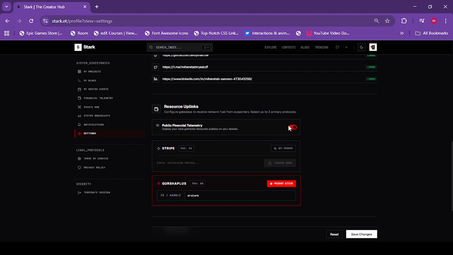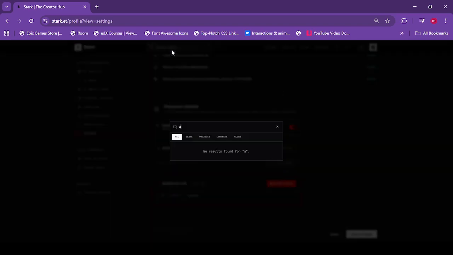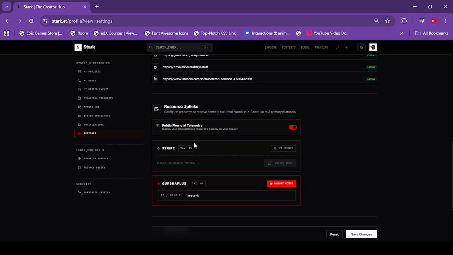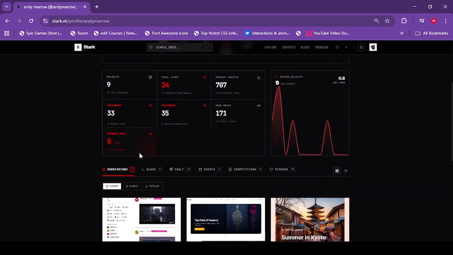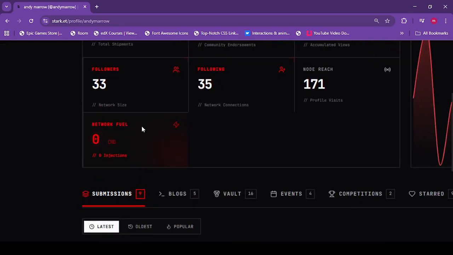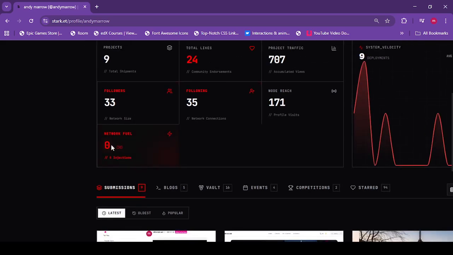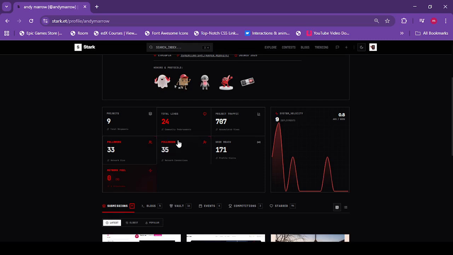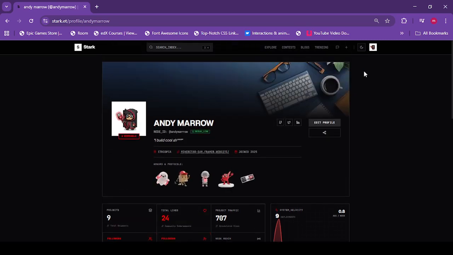If a person toggles this on, then on your public profile, a new section is going to show up which says "Network Fuel" here. People will see it, and this will increment as you get more and more. So it's going to be part of your profile.